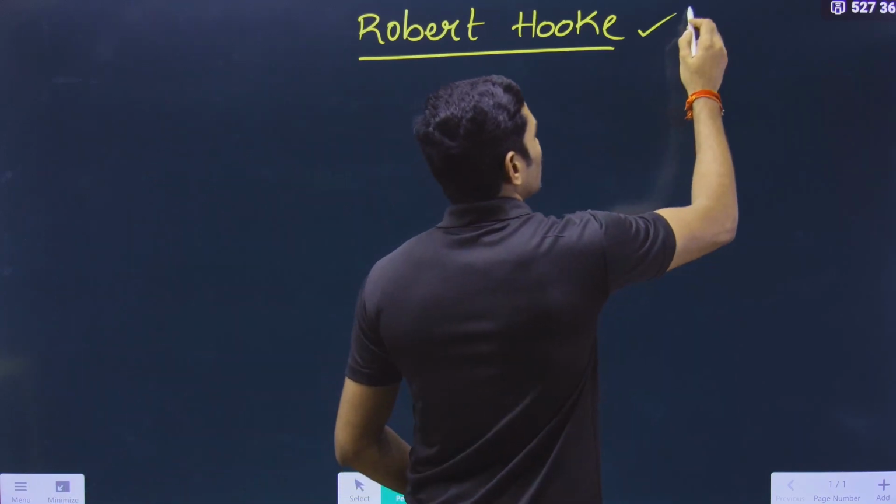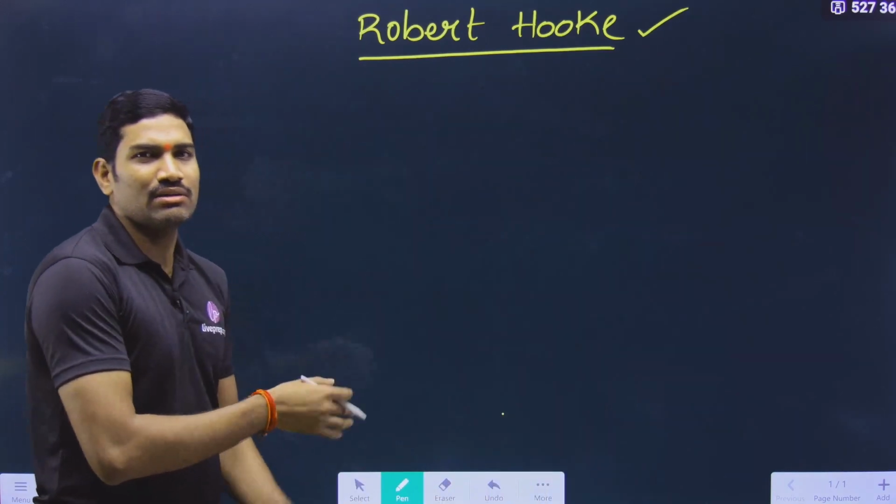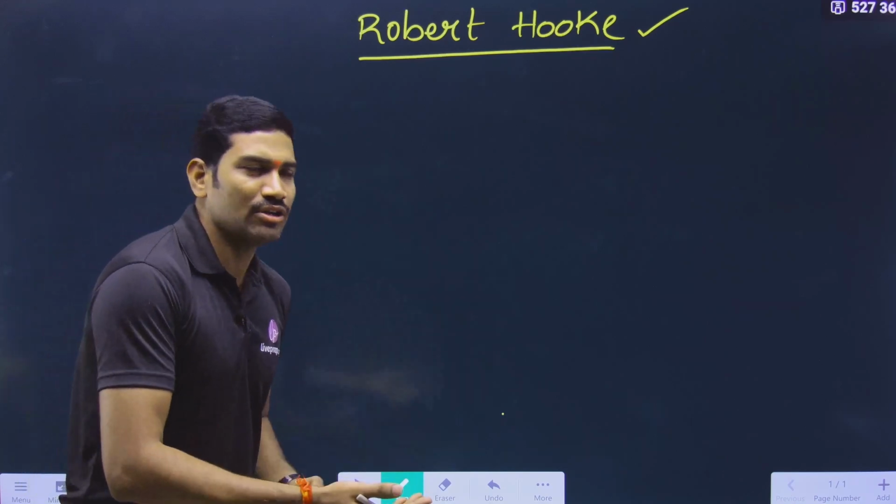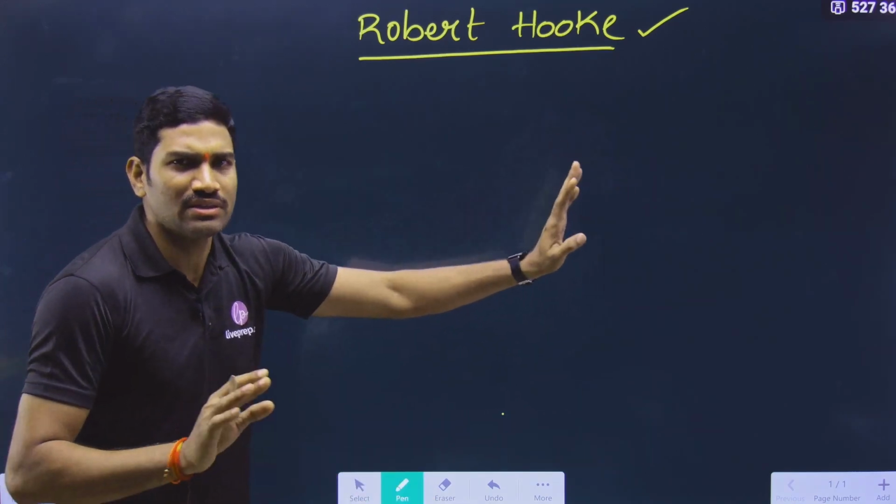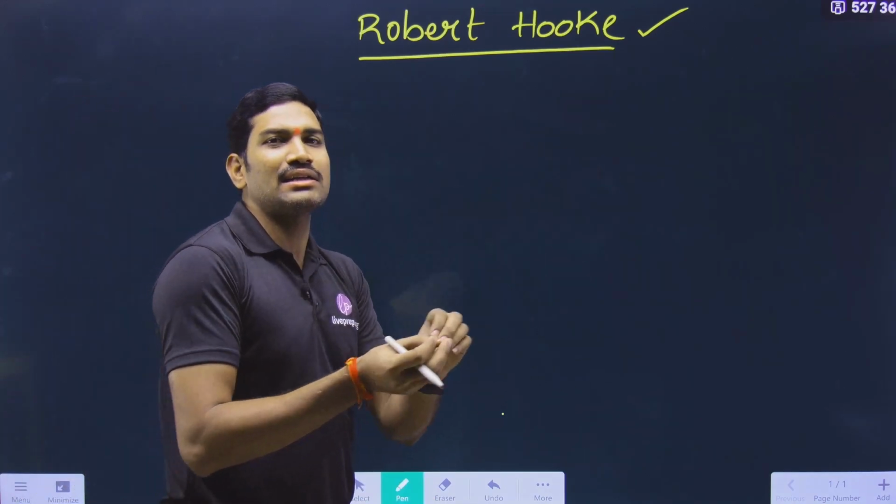Now Robert Hooke, just now I have shown you here. He developed one microscope, and with the help of that microscope, he observed many different types of things. Some of them are related to biology.